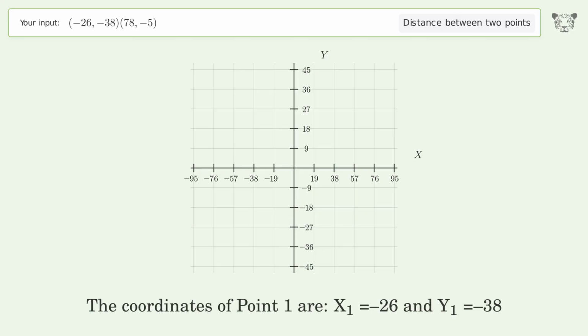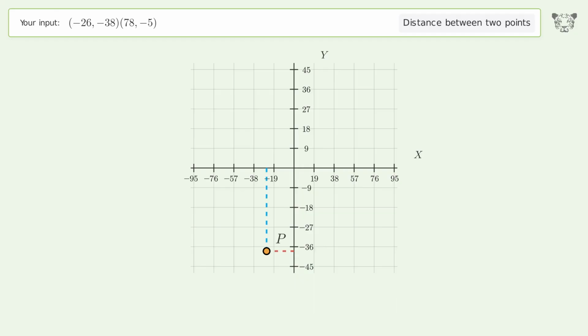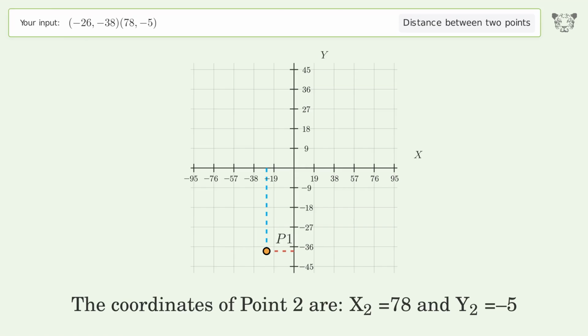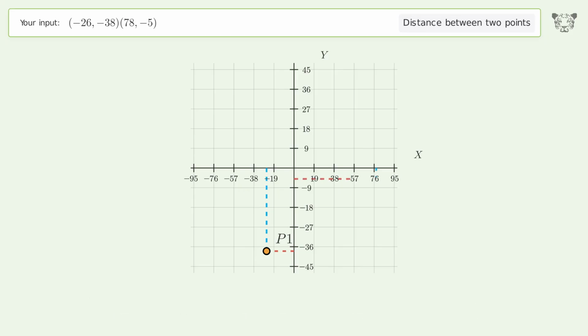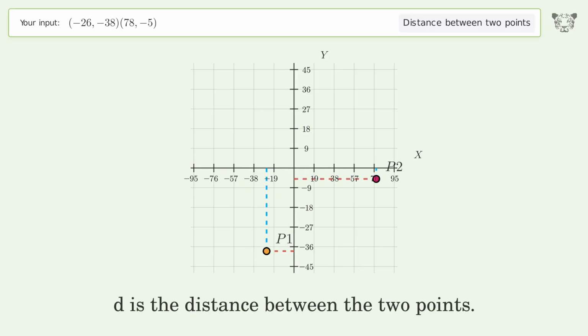The coordinates of point 1 are x1 equals -26 and y1 equals -38. The coordinates of point 2 are x2 equals 78 and y2 equals -5. D is the distance between the 2 points.